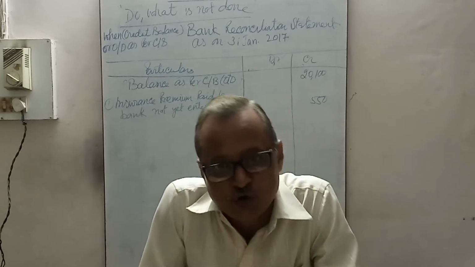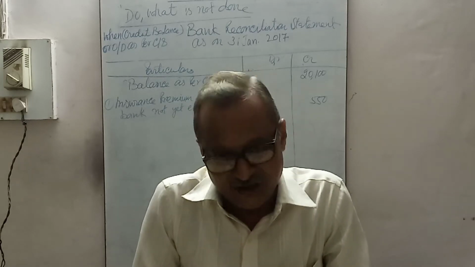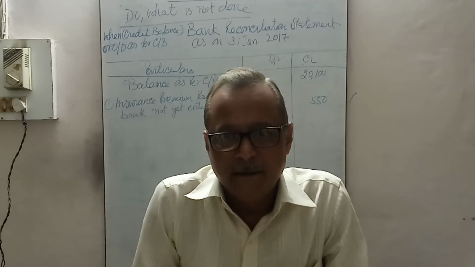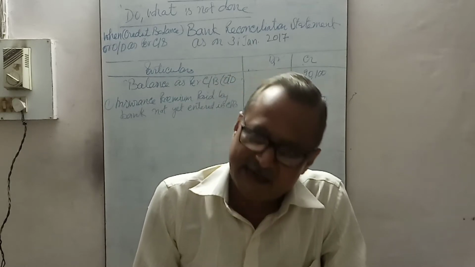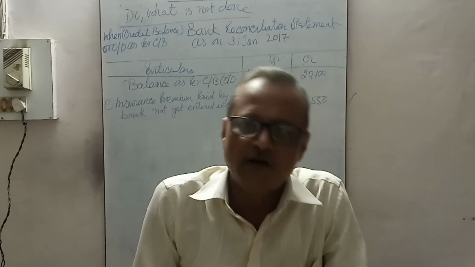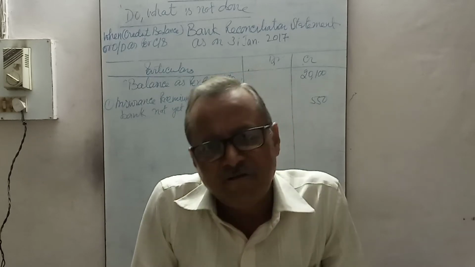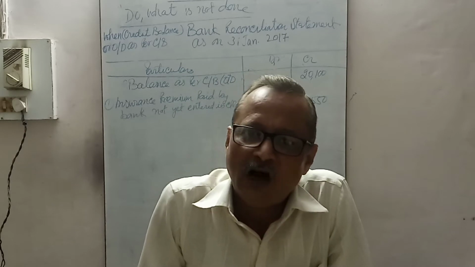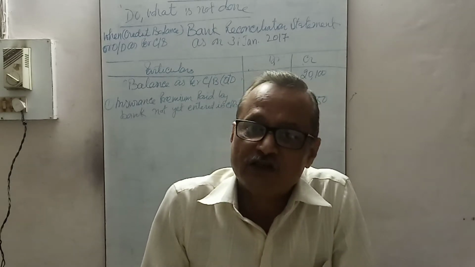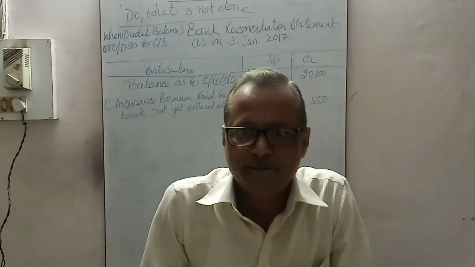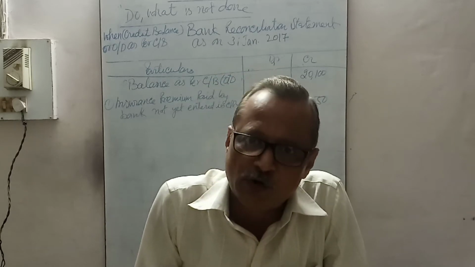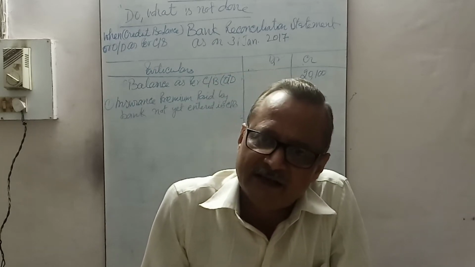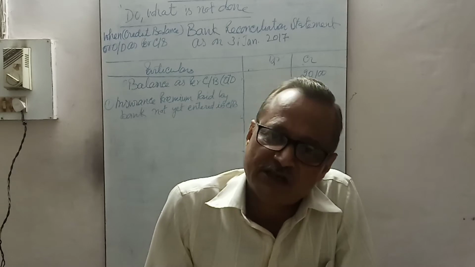Total checks issued were 25,000 in January, but 18,500 was presented in January, that was drawn. Of the 25,000, only 18,500 presented. Then how much not presented? That was not debited in passbook. Checks issued are credited in cash book, only 18,500 was debited in passbook.